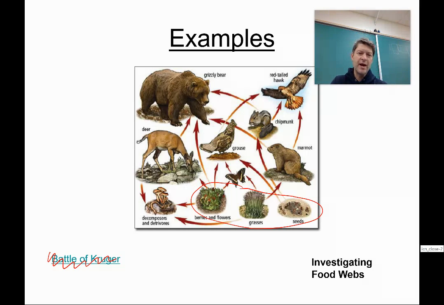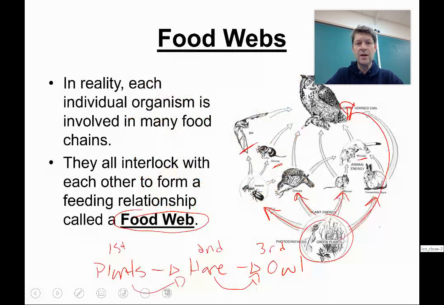You can see also how the decomposers put energy back into the food chain. I don't even necessarily like where it's positioned. It's not real clear. So when the bear dies, it goes to the decomposers. When the deer dies of natural causes, or even whatever's left over after the bear gets it, they all go to the decomposers, which actually puts them back into the plants. They put the energy back into the soil so that the plants can survive and grow and get the nutrients that they need for building things.